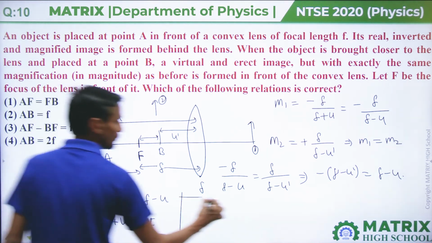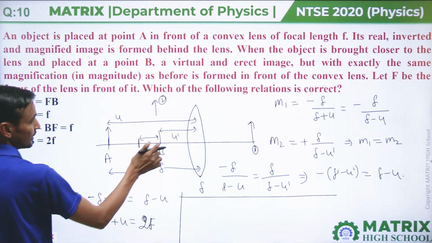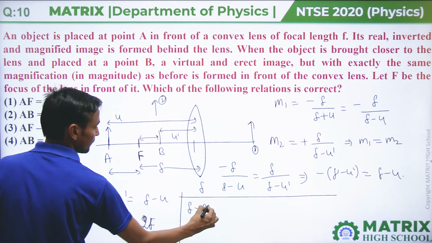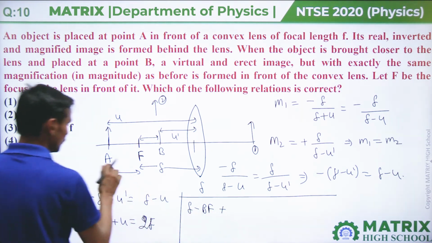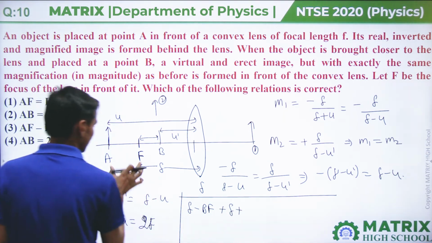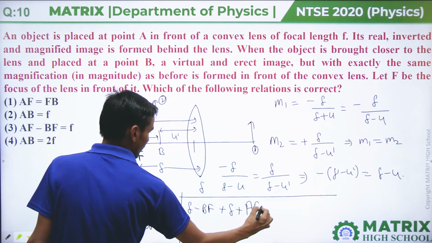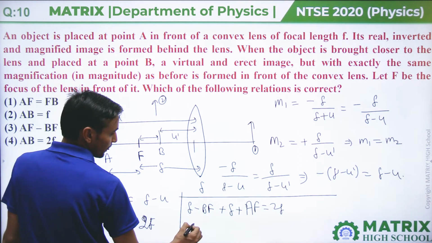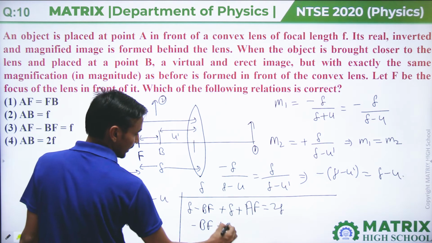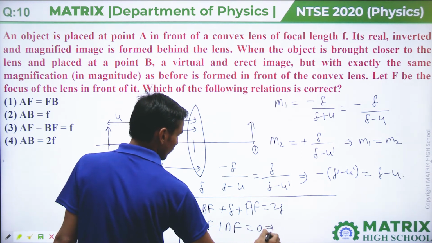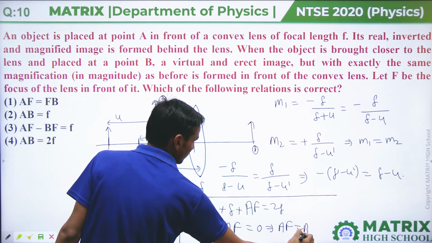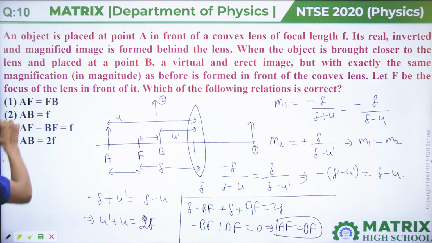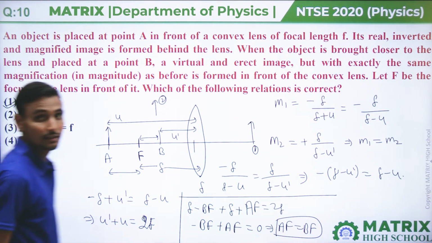If you put the values of u and u dash: u dash is focal length minus bf, plus u is focal length plus af, equal to 2f. 2f will cancel out, then minus bf plus af equal to 0, so it will come out that af equal to bf. So the answer will be option first is the correct answer.